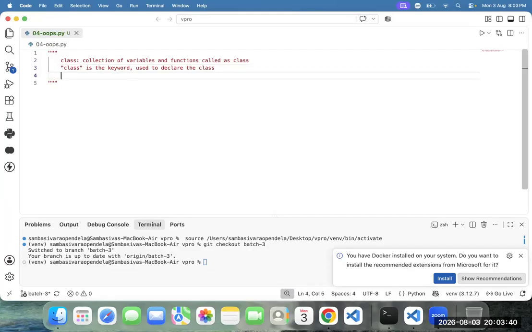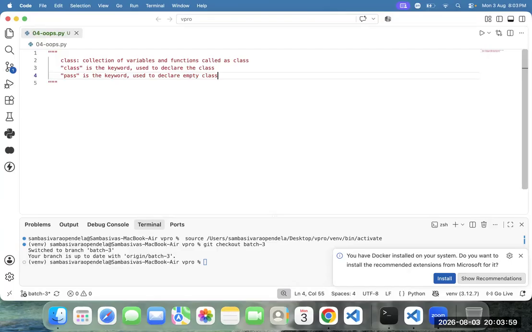And one more point. How to create an empty class? I want you to create an empty class. How to create it? Pass is the keyword used to declare an empty class. Let me explain all the points again.